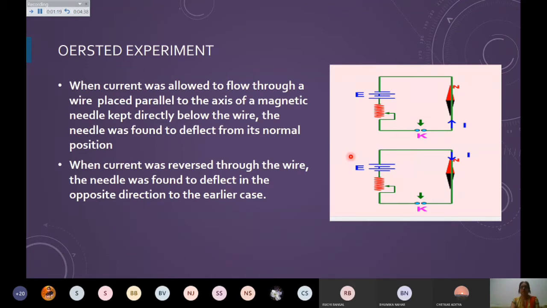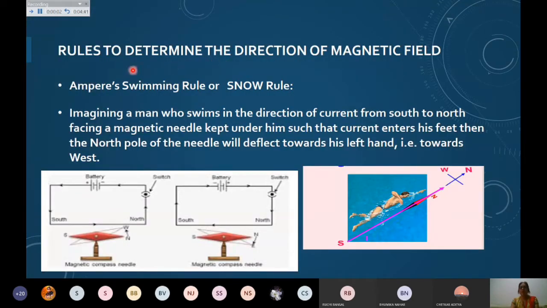So how do we study this direction? For that, Ampere has given the rule known as the Snow rule, which is of course based on the Oersted experiment. Oersted observed the things, and Ampere just put them into words to make things easy for you. That is termed the Snow rule.